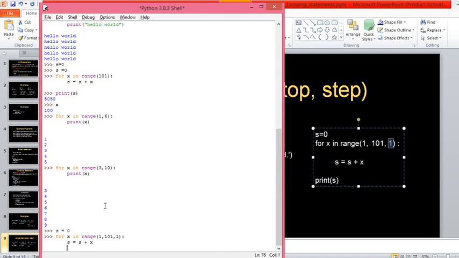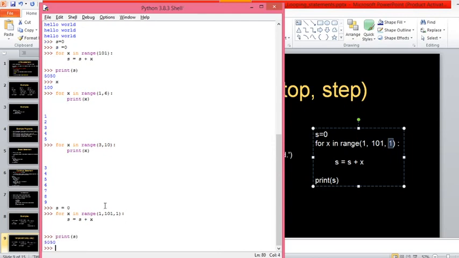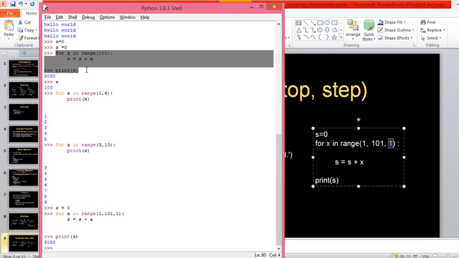Then print the s value. We had executed this code before and got 5050. Here we did the same thing with a different number of arguments for range, so we got the same output. Did you get this one now?